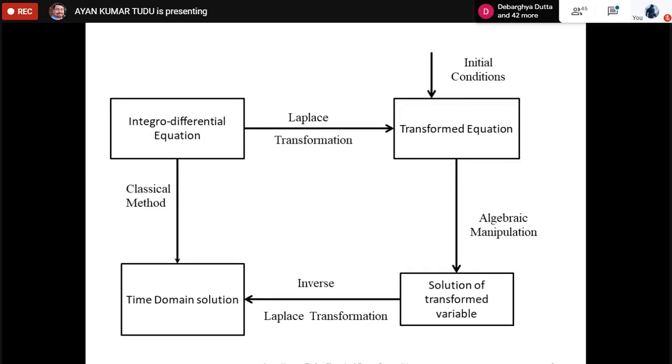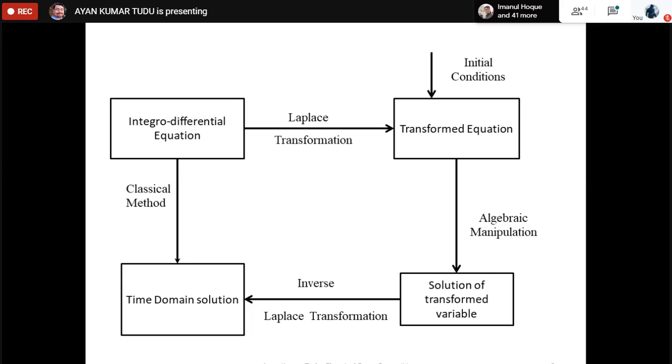Okay, so this is the typical figure. As you can see, first we had the integral differential equation, so to find the time domain solution, we went through the classical method of solving these equations through calculus. But through the Laplace transformation, how do we do that?